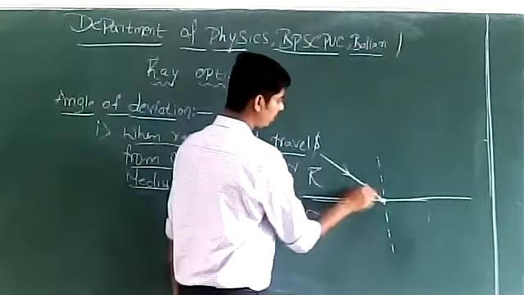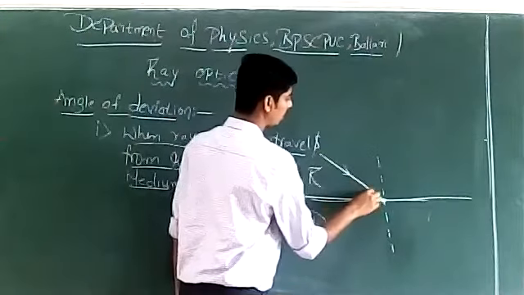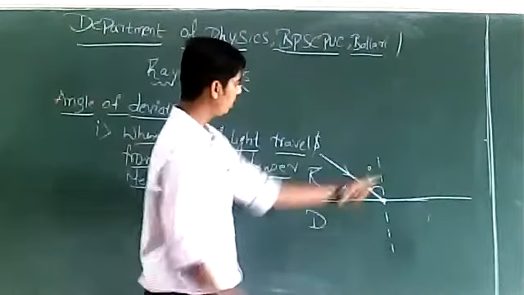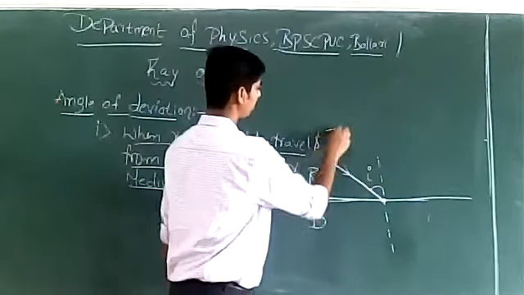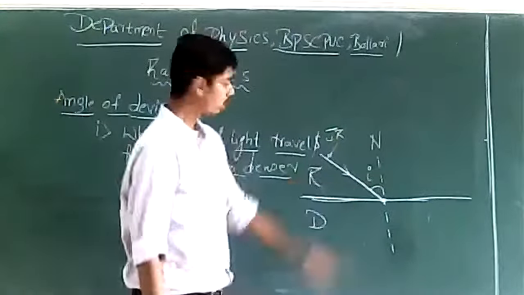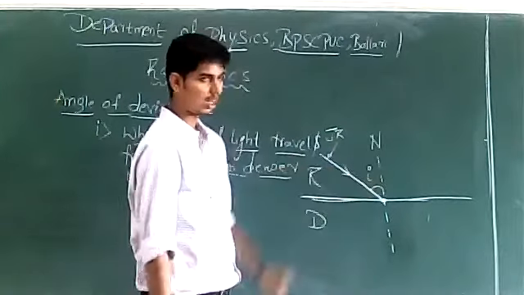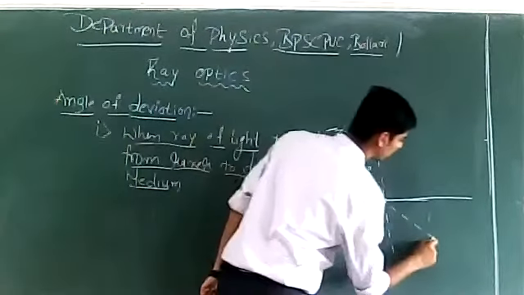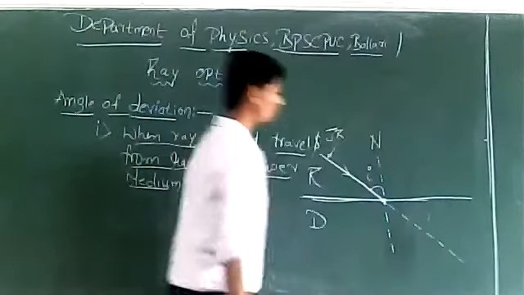The angle between incident ray and the normal is called angle of incidence. This is the incident ray, and this is the normal at the point of incidence. The angle between incident ray and the normal is called angle of incidence. This is the incident ray extended.